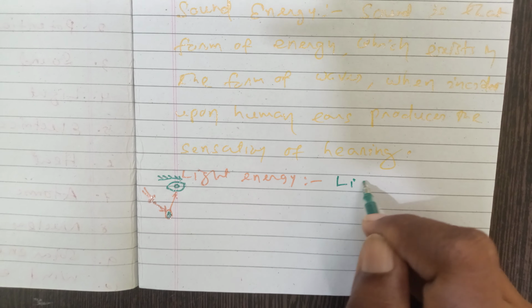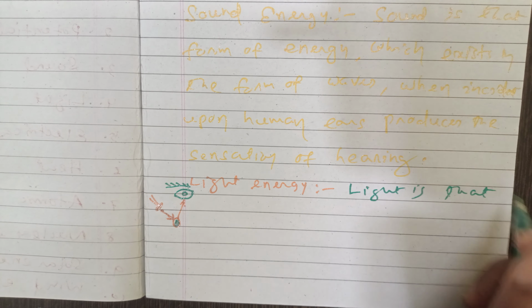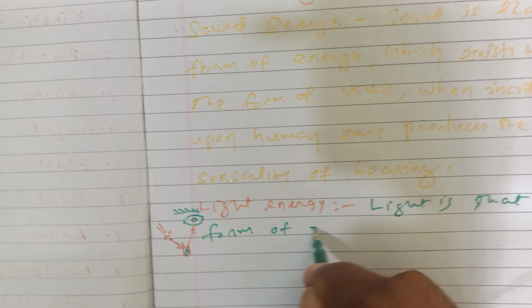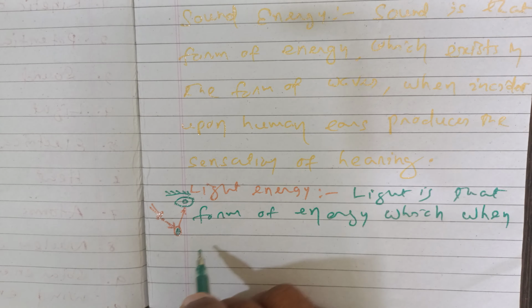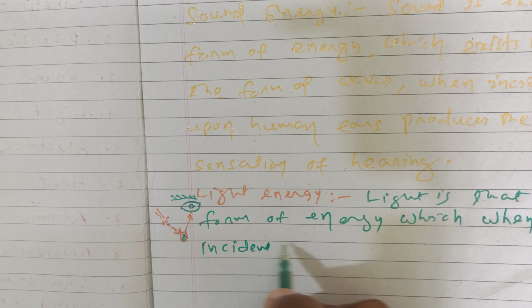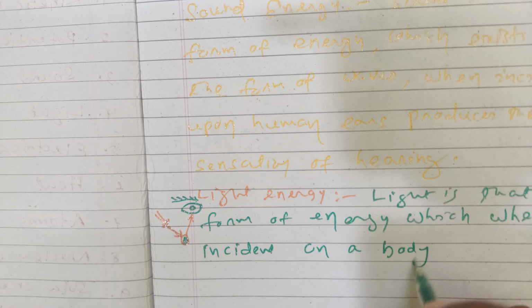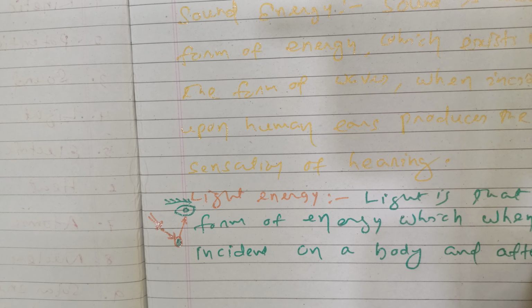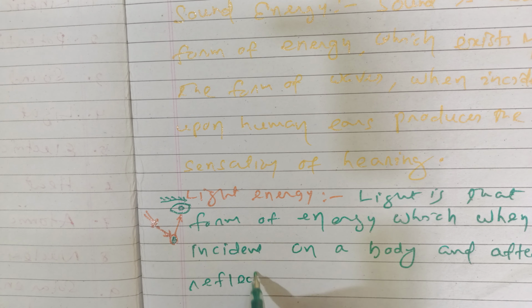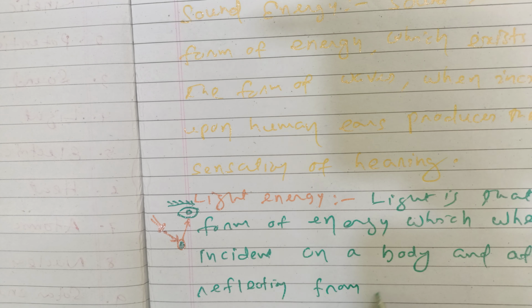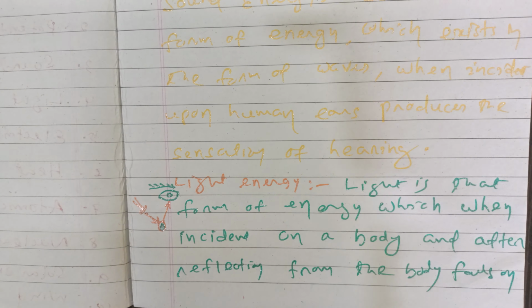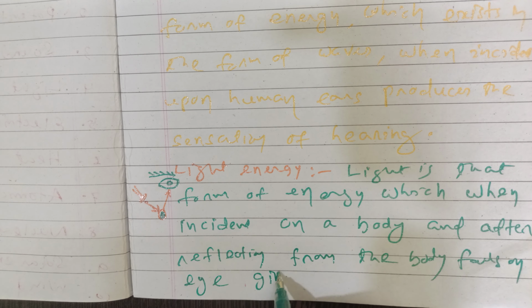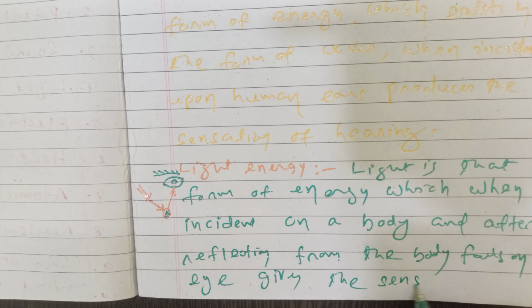So let us write what is light energy. Light is that form of energy which, when incident on a body and after reflection from the body falls on the eye, gives the sensation of sight.